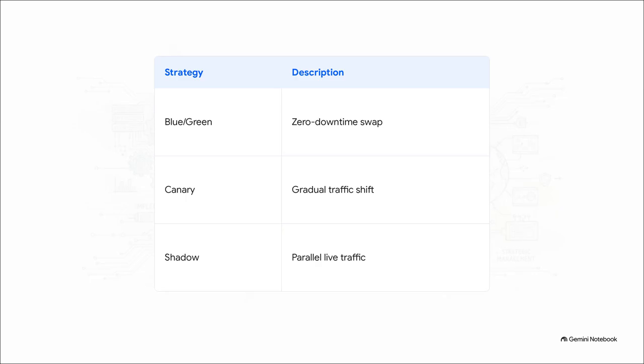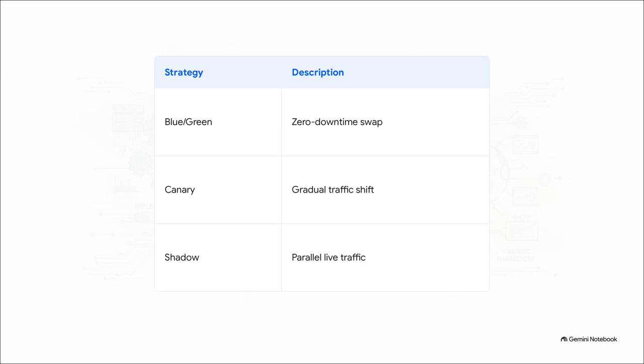You have 3 main deployment strategies in your toolkit. First, blue/green provides a zero downtime swap between old and new model versions, allowing for a full rollback in seconds if things go south. Then there's the canary deployment. This is a gradual traffic shift, say 5% of users, then 25%, then 100%, with automated rollbacks if your metrics